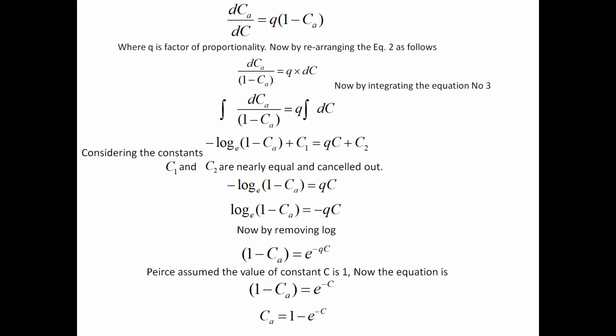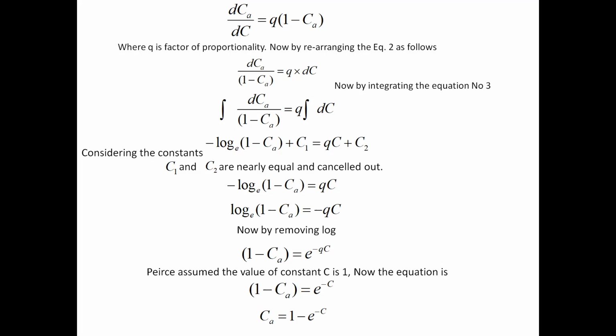What is the main significance of this equation at this point? CA is the directly attached water molecule. This will depend on 1 minus e to the power minus C, where 1 is the total site. C is the total number of water molecules which are attached on that material.